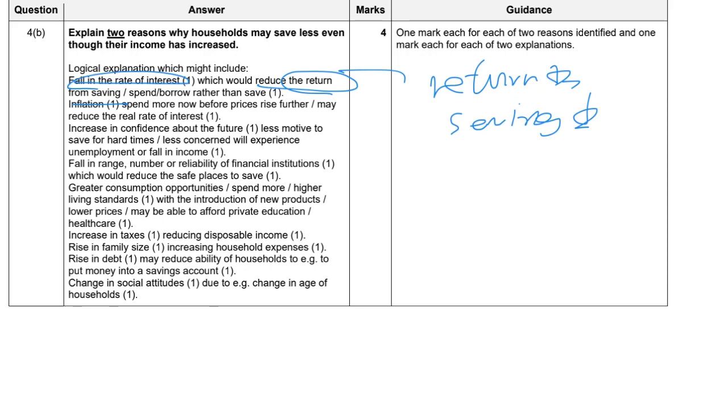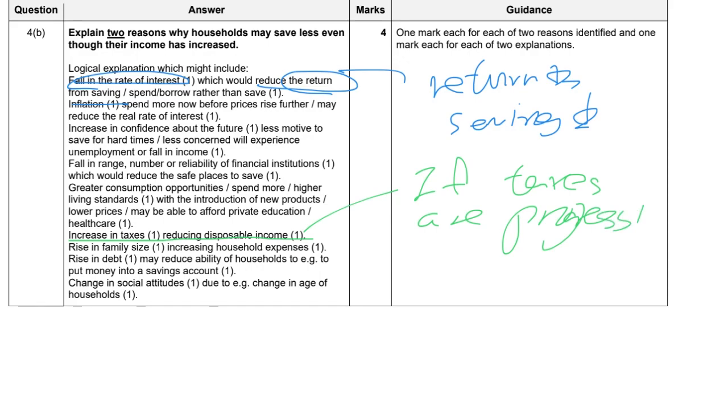The second thing I would say is about greater taxes. Think about when your income increases. If the taxes are progressive in nature, of course you have to pay more. So it depends on the nature of the tax. So I would say these are the 2 reasons that I would like to give.